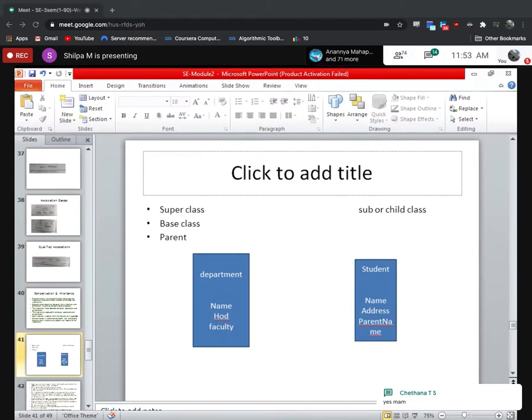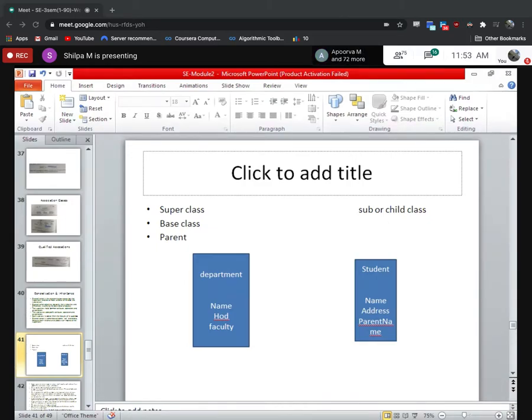What are the attributes of the student class? Okay. Name, USN, and branch.